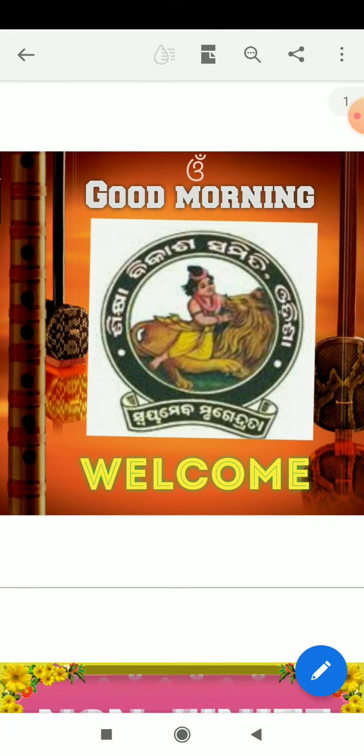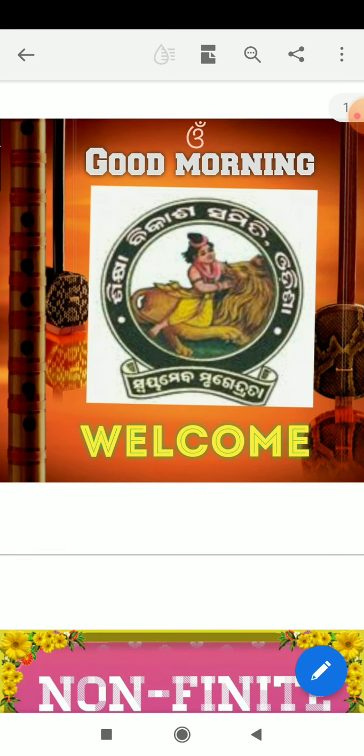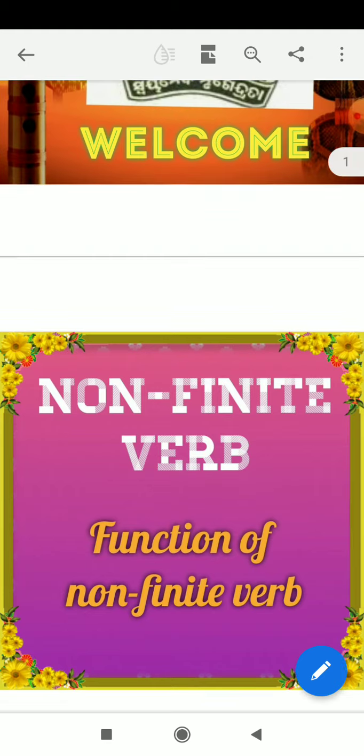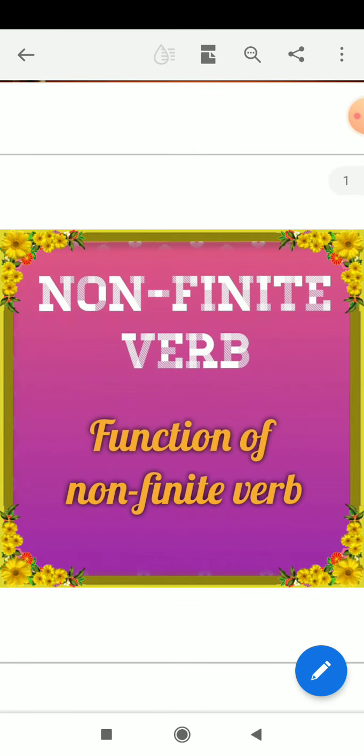In our last grammar class, we discussed the meaning of non-finite verb, different features of non-finite verb, and types of non-finite verb. And in this class, we will discuss the function of non-finite verb.